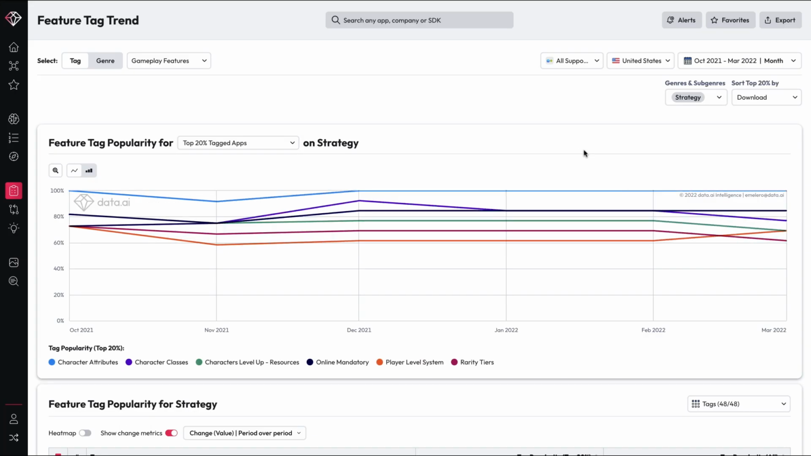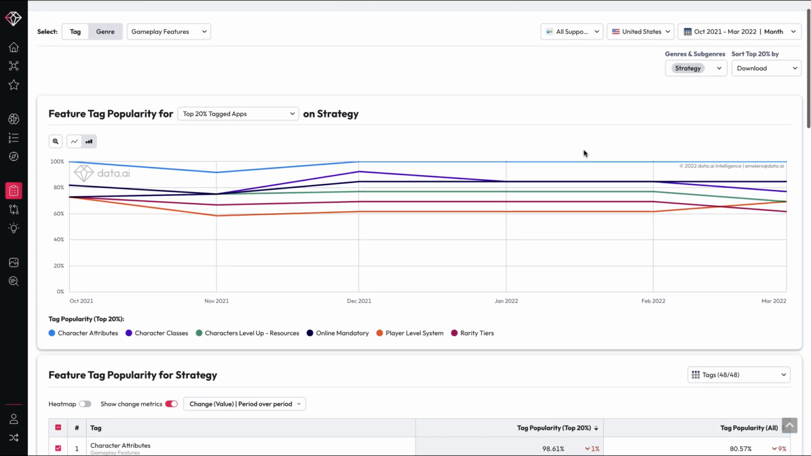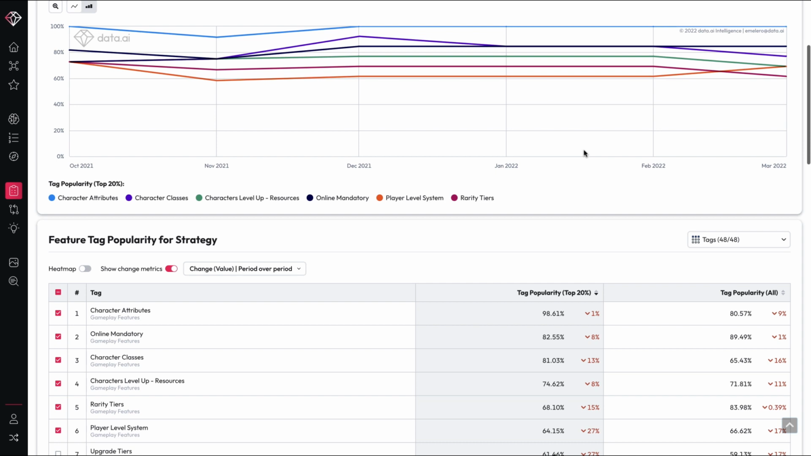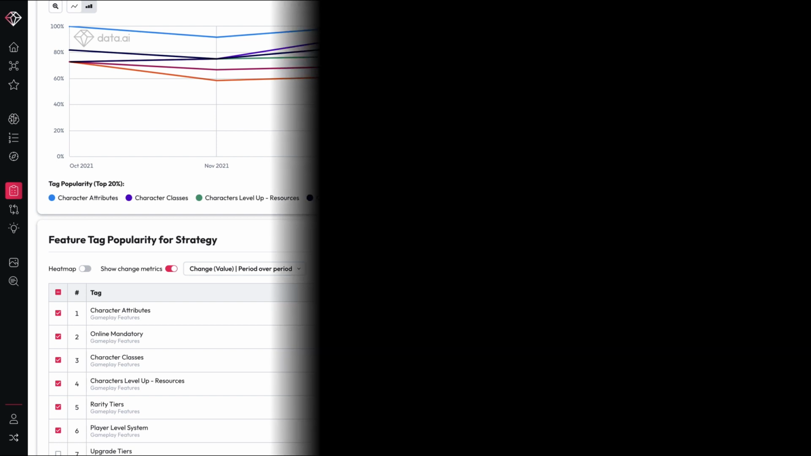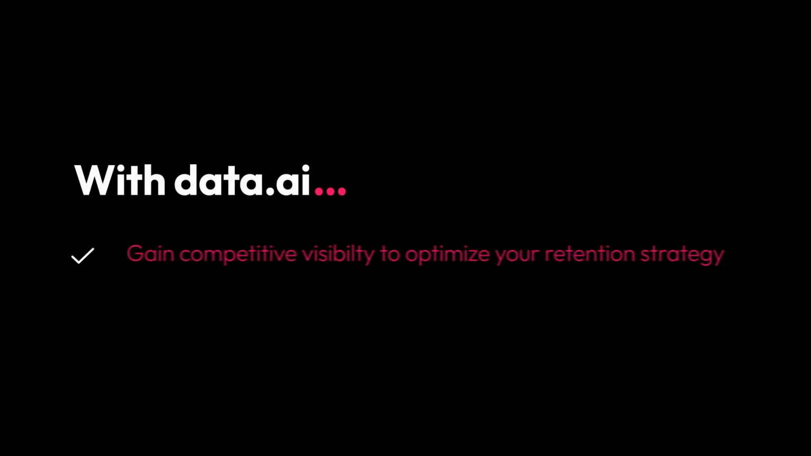To improve your performance, use Game IQ to understand the in-game mechanics your competitors are using to maximize engagement. With Data.ai, gain competitive visibility to optimize your retention strategy.